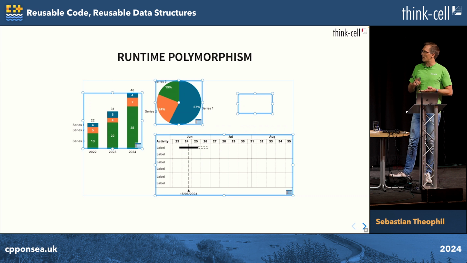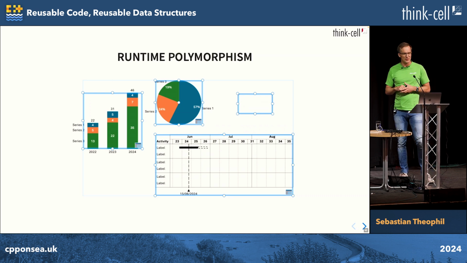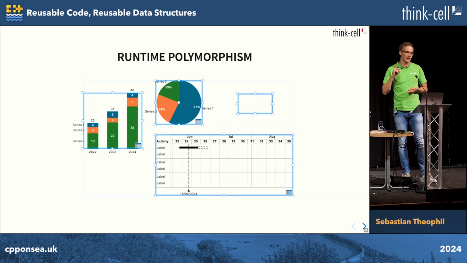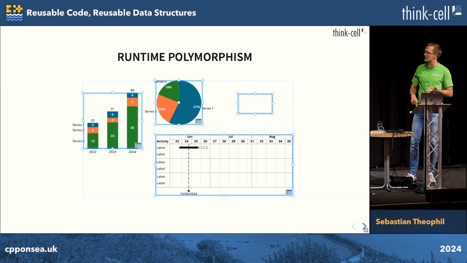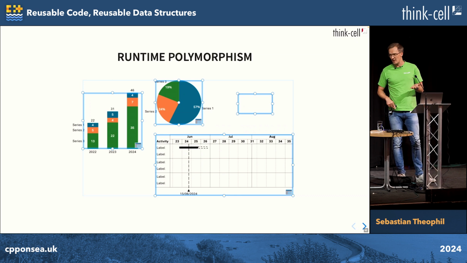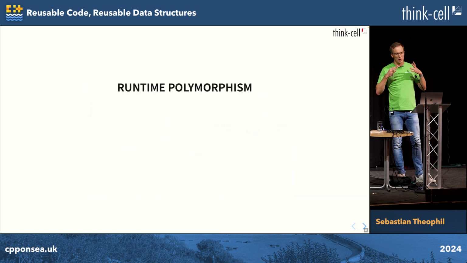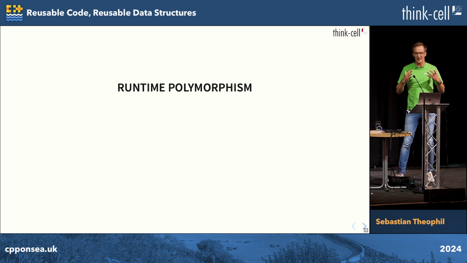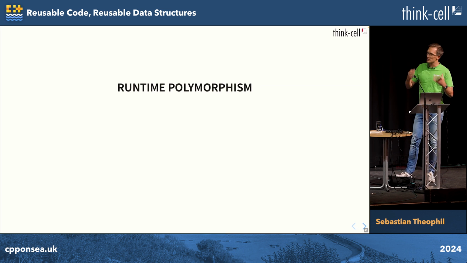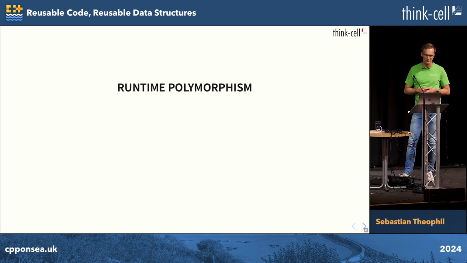They're all rectangular objects that can draw themselves, that can be selected, that can be dragged, that can be deleted, that can be grouped, that can be saved, that can be resized. They have this enormous interface in common. So this is maybe one of the canonical examples I can think of where using runtime polymorphism in the standard object-oriented way is probably actually a good idea.